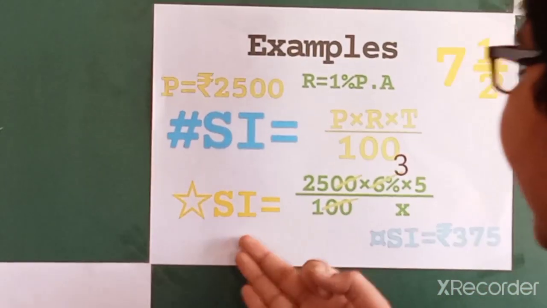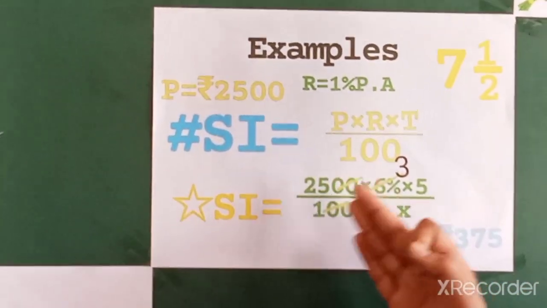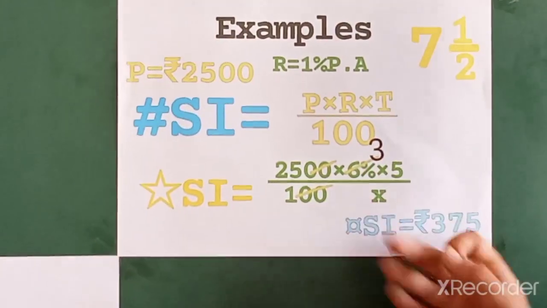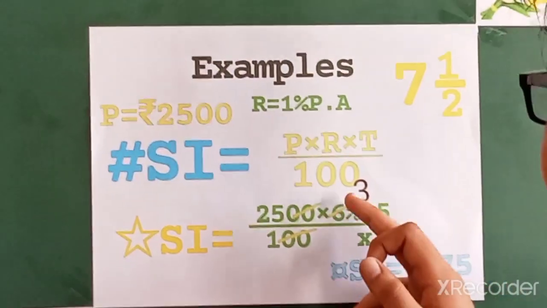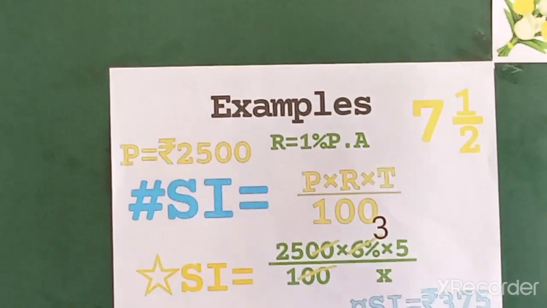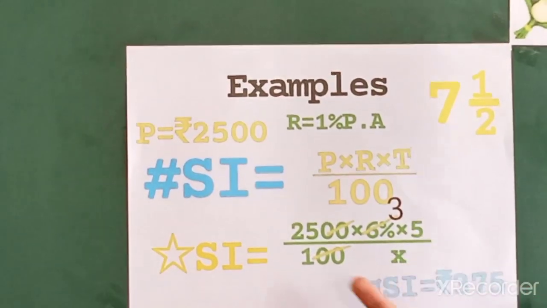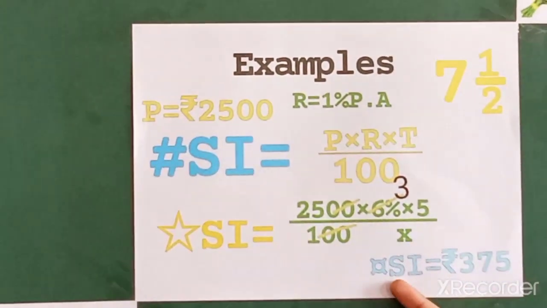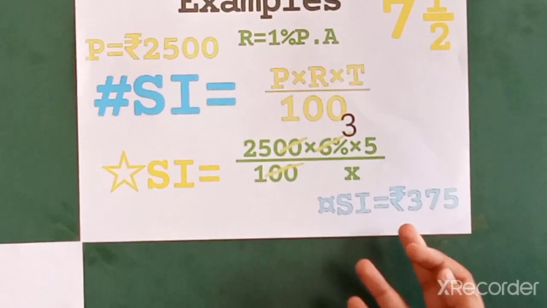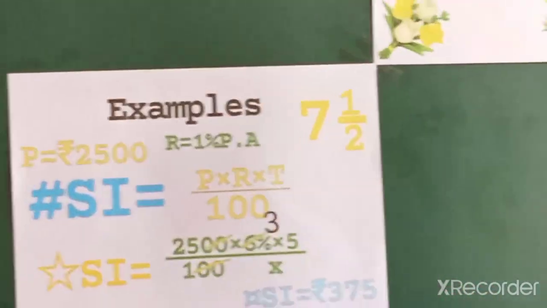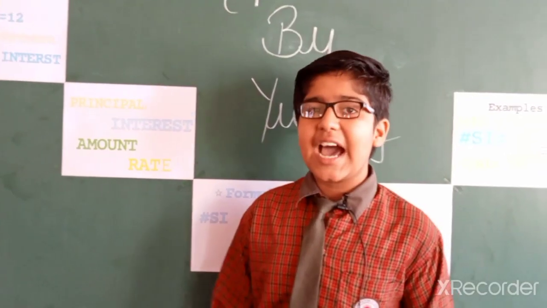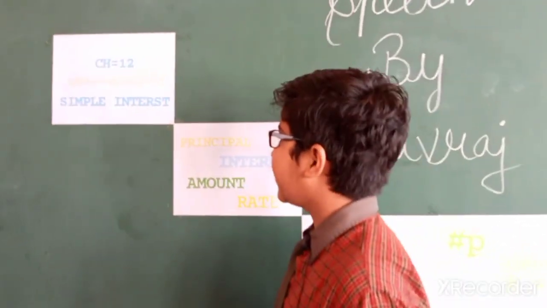So simple interest is equal to 2,500 multiply 6 percent and multiply by 7.5 upon 100, and our simple interest is 375 rupees.